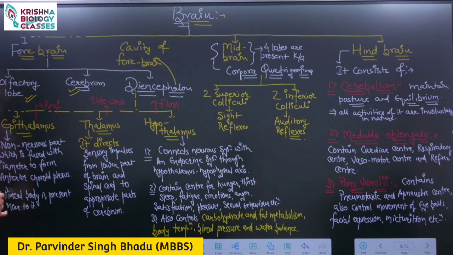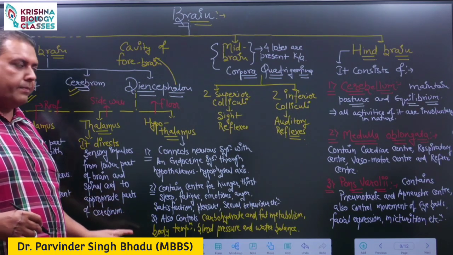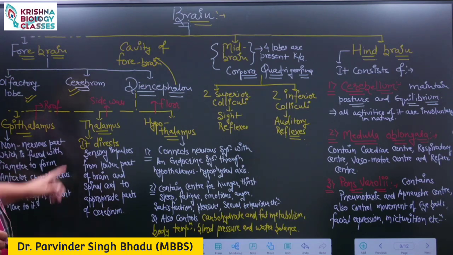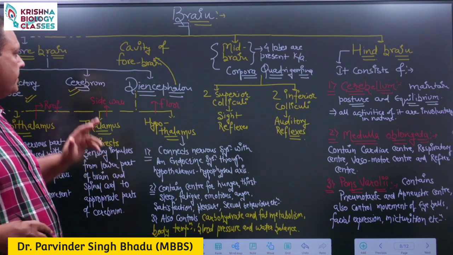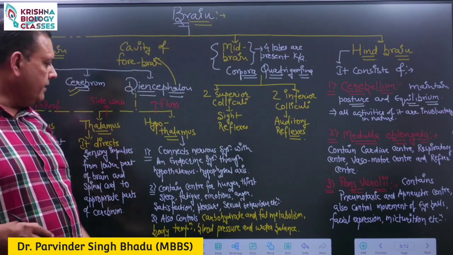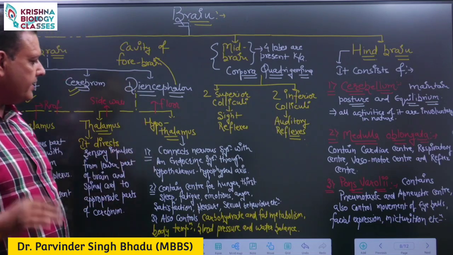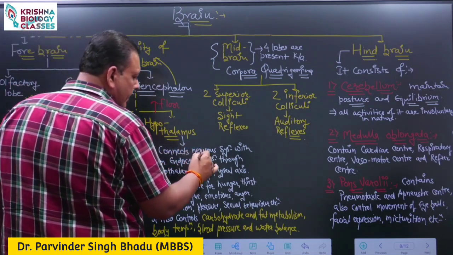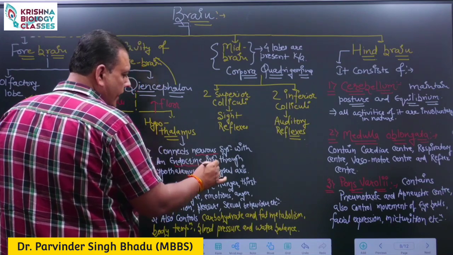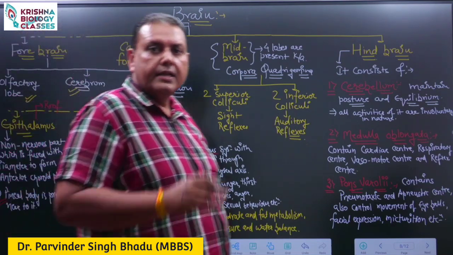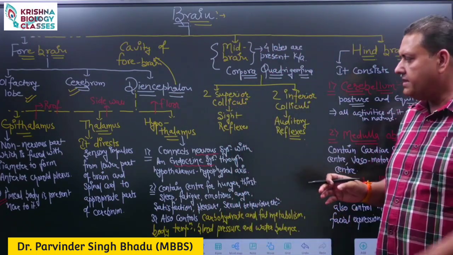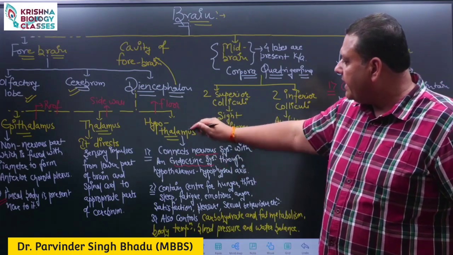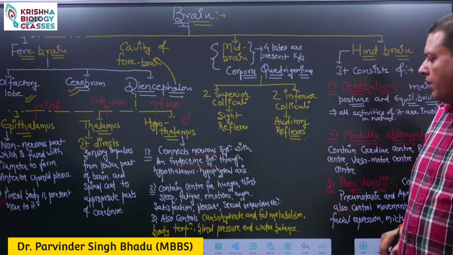Inside the roof, the pineal body is present, which is an endocrine gland. We will discuss it in the chapter chemical control and coordination. From the thalamus part, various nerve tracts carry the information from the forebrain towards the hindbrain. Now, hypothalamus is the structure which connects the nervous system with the endocrine system. So we say that the entire control and coordination is achieved with the help of the nervous system and endocrine system, and both systems are connected to each other with the help of hypothalamus.